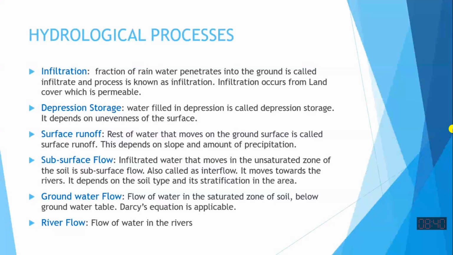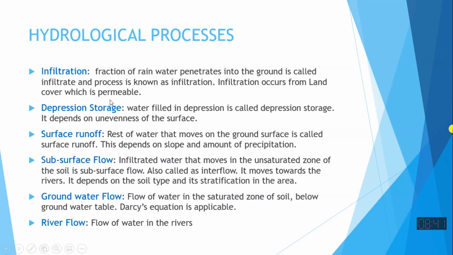surface. So if all the earth was impermeable, then the groundwater body would have vanished away. It is the permeability of the soil which allows water to penetrate, and then it is stored in the underneath storage of water, which we call the groundwater storage. So infiltration is the fraction of the rainwater that penetrates into the ground. The process is known as infiltration, and the water which goes in is infiltrate water. If it is permeable, then infiltration occurs.